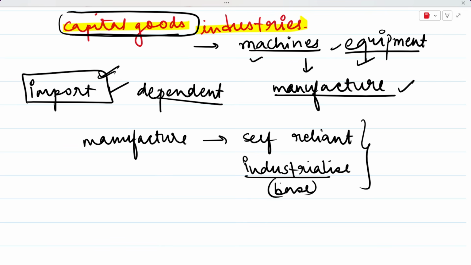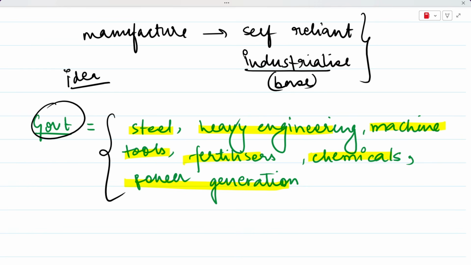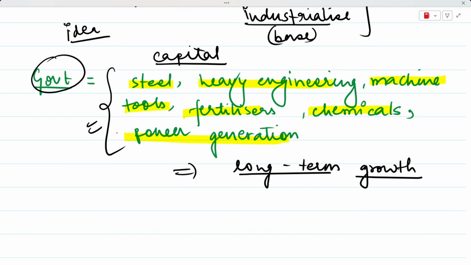So this was the idea of the second 5 year plan. Following this idea, the government started focusing on industries of steel, heavy engineering, machine tools, fertilizers, chemicals, and power generation. So these were the capital goods industries that we started focusing on during the 5 year plan. These industries were also considered to be the foundation of long term industrial growth. So we had to focus not just on the current need but also on the long term industrial growth of India. So these industries were perfect for the long term growth of India as well.